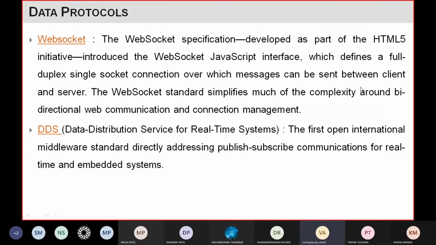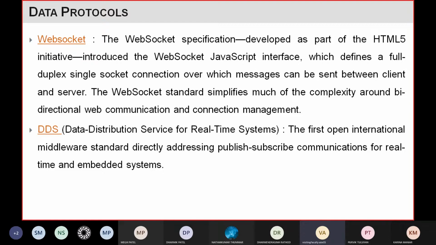So this WebSocket is a kind of full duplex, right? Then the standard simplifies much of the complexity around bidirectional web communication and connection management. So this is also one kind of data protocol.